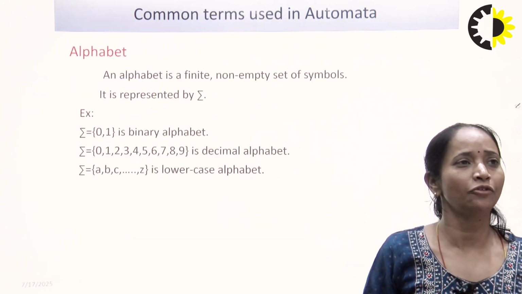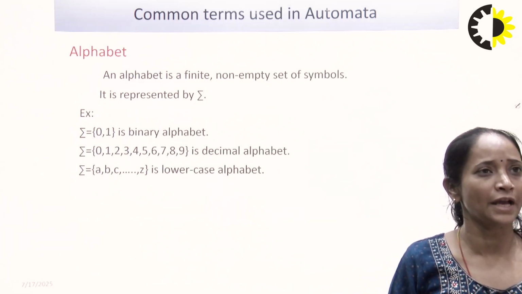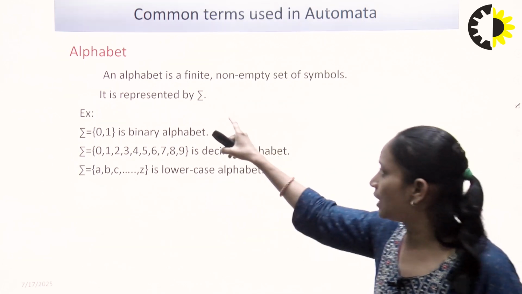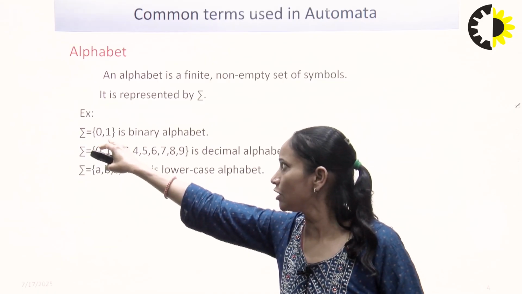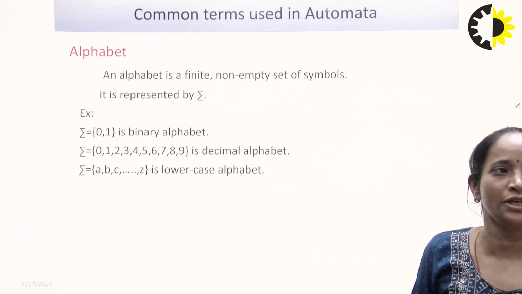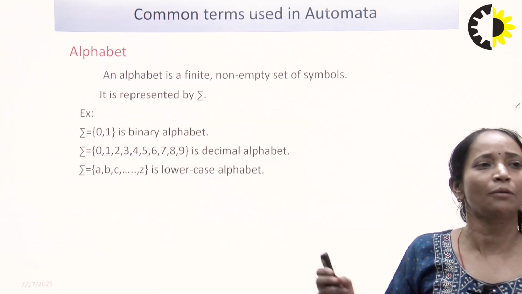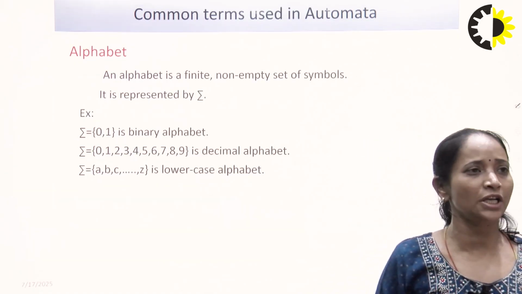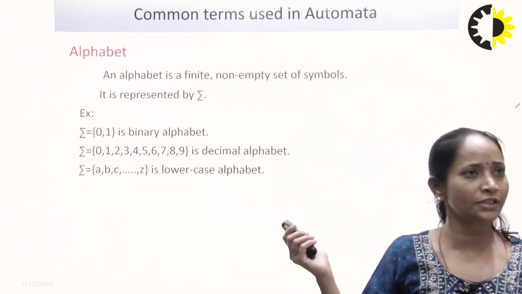So first we have to understand the word alphabet. An alphabet is a finite non-empty set of symbols which is represented by the symbol sigma, where sigma can be input symbols, for example 0 1. 0 1 is the binary alphabet because there are only 2 digits, 0 and 1. If sigma is 0 1 2 3 4 up to 9, then it is the decimal alphabet, and if it is a collection of a b c d up to z, it is the lowercase alphabet. So this is the alphabet.